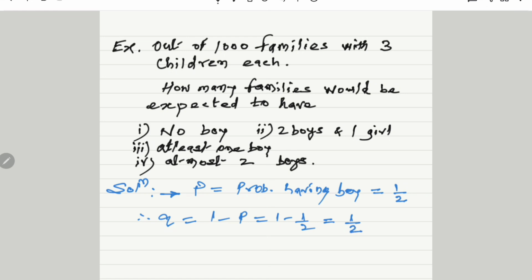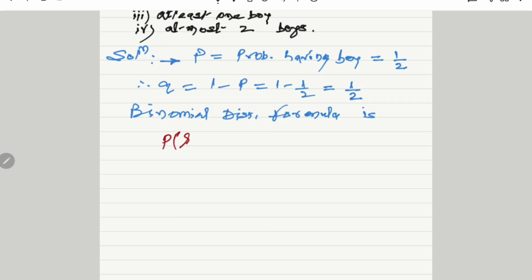It is the probability of the event not happening, meaning having a girl. Then the binomial distribution formula is P of R is equal to NCR P raised to R Q raised to N minus R.